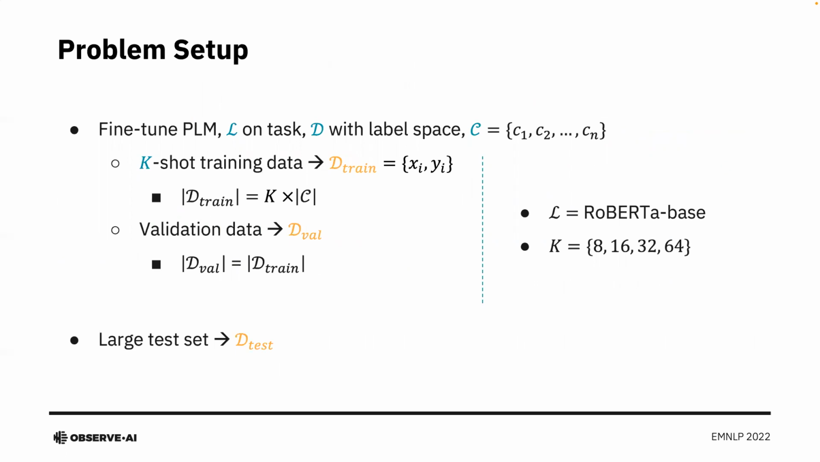Additionally, we assume that we have access to a validation set of similar cardinality. This is specifically required to adhere to the constraint of operating with very limited data. Also, we assume access to a large test set solely for the evaluation of the model. In all our experiments, we restrict ourselves to RoBERTa base as the language model, and we experiment with k ranging from 8 to 64.